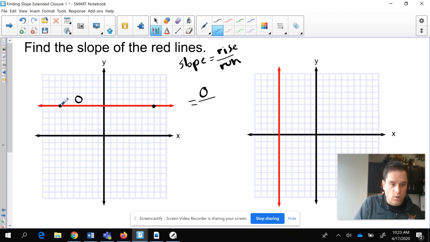And what's the run? Well, it doesn't really matter what it is, but let's go from this point to this point. Let's go 1, 2, 3, 4, 5, 6, 7, 8, 9, 10, 11, 12, 13, 14, 15. 0 over 15.